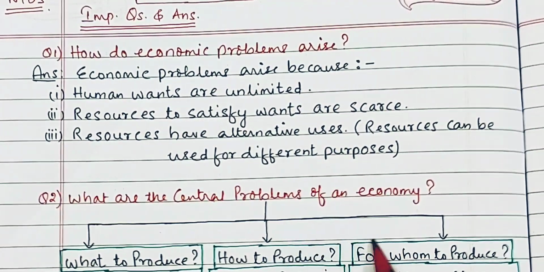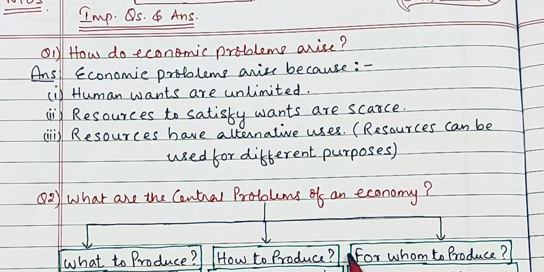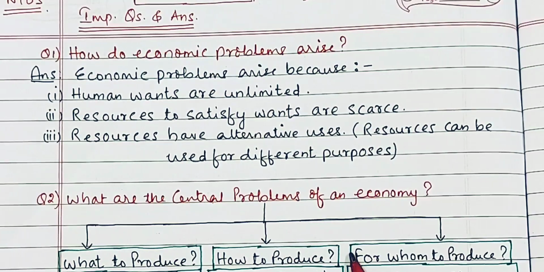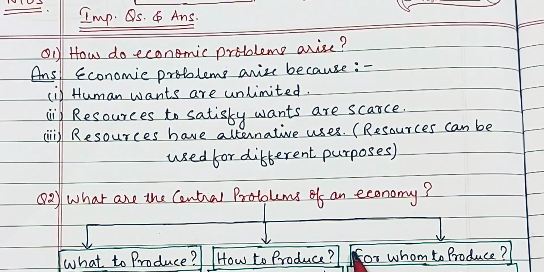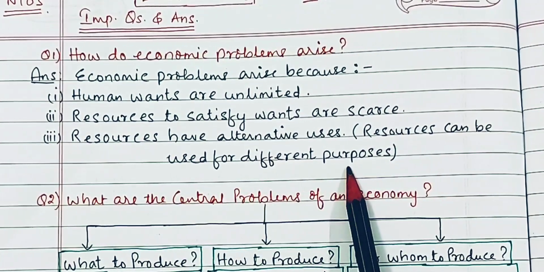Resources include land, air, water, the trees, all the resources that we use. So these resources are very scarce, so that's why we are not able to satisfy all our wants. And the third one is, resources have alternative uses.